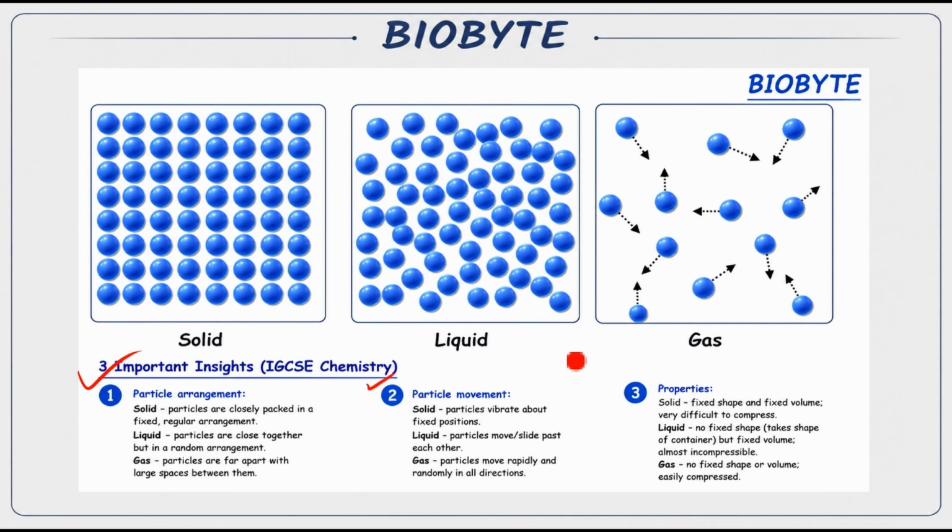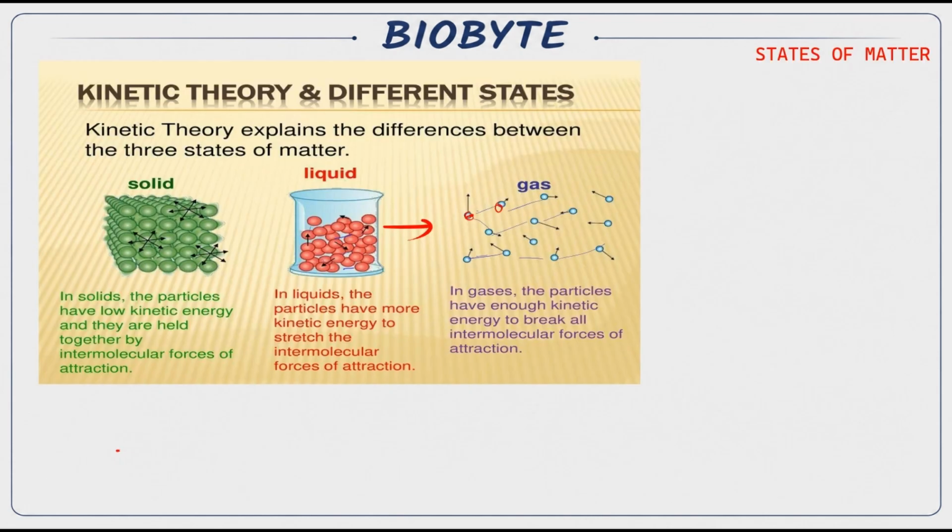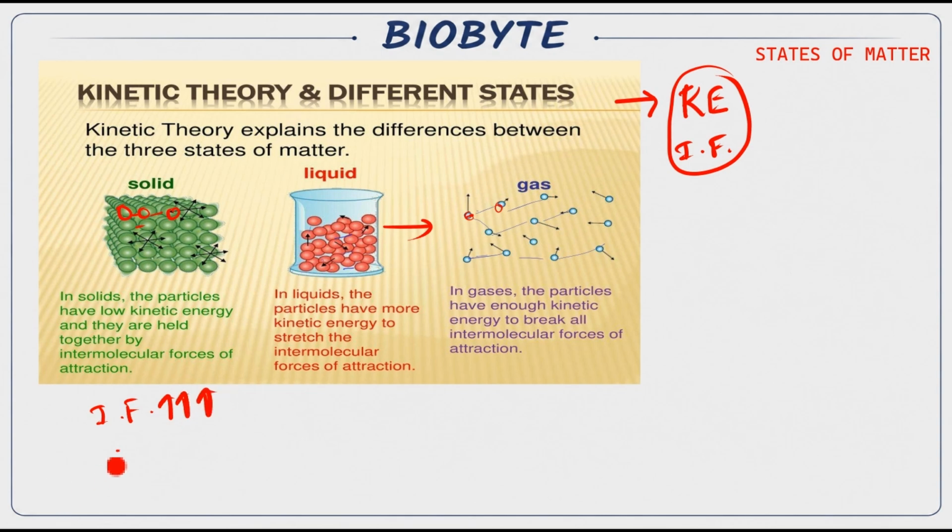So here are some basic differences between solids, liquids, and gases. You can read it through. Then we'll learn about the kinetic particle theory. What does it say? We will describe this theory in terms of kinetic energy and intermolecular forces, with the help of these two particular terms. So in a solid, the molecules are very close to each other. That means their attraction force is very high. That means the intermolecular force here is maximum, and the kinetic energy is very low, almost zero, but not zero, nearly zero.